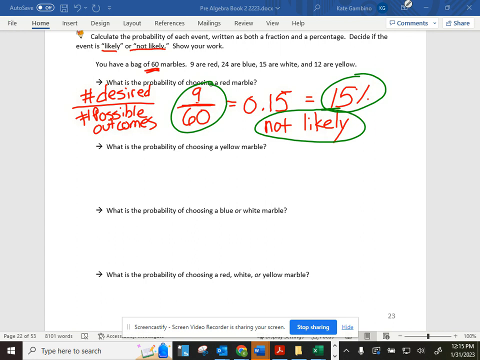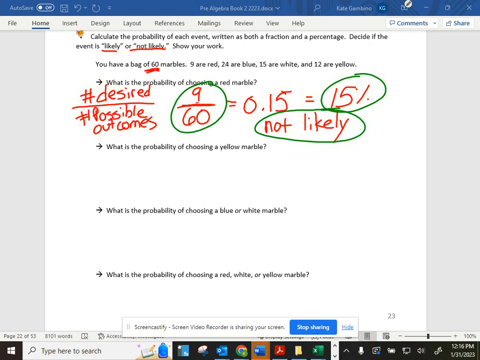Does that make sense? We have to reduce our fraction. I just said we don't have to simplify them. We can just have the initial fraction when you plug in your outcomes, the desired over the possible. Then you can put those numbers into the calculator to get your decimal, which you will turn into a percentage. Use that percentage to look at that scale of probability, less likely or not likely or likely.